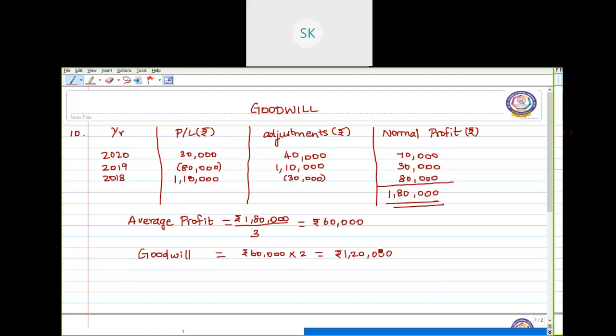1,20,000. Okay, so this is how we have to adjust the items which are given and find the goodwill of the firm with the use of simple average profit method.